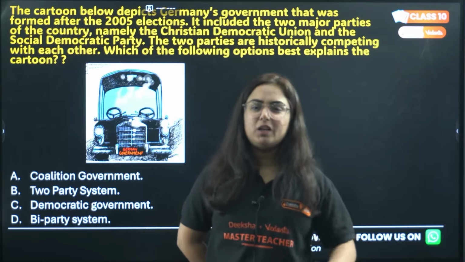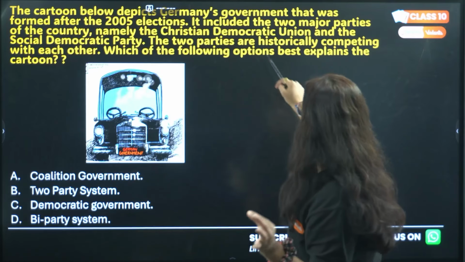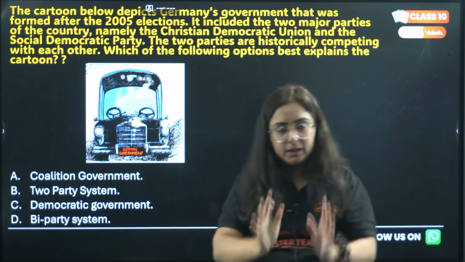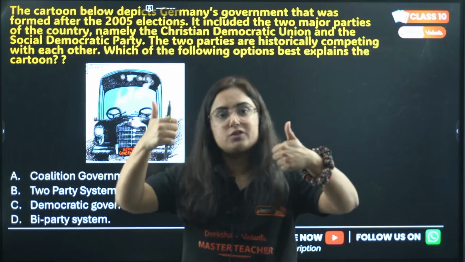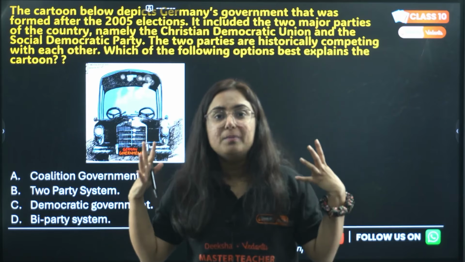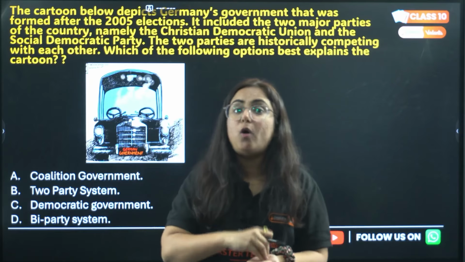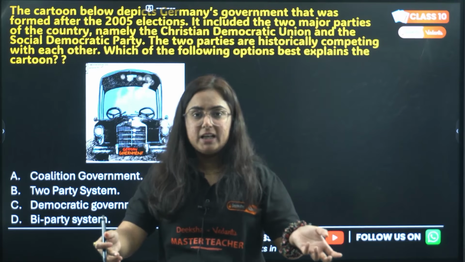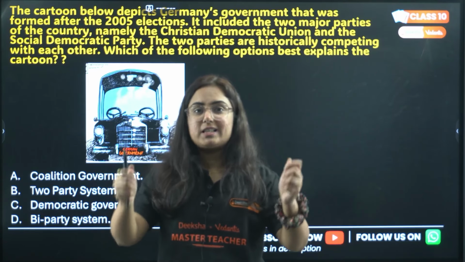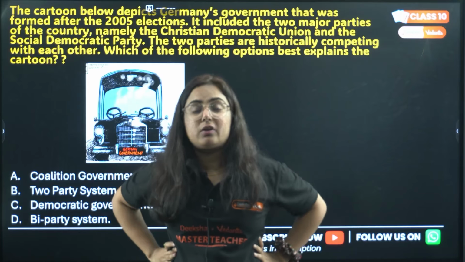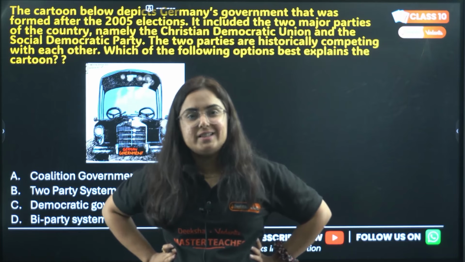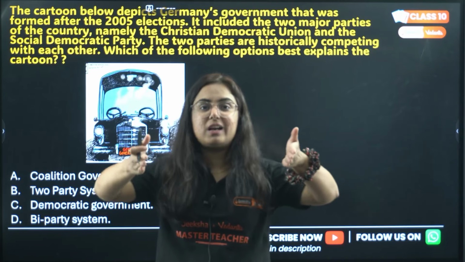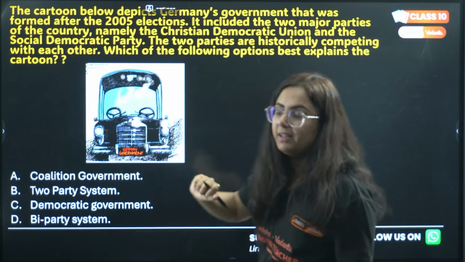Okay. No worries. Now read, which of the following options best explains the picture? So this picture explains the coalition government, when none of the parties, Christian Democrats or Social Democrats, were able to prove majority. Both of them came together and formed what? Coalition. Right? Now imagine there is a four-wheeler, and in the front seats, both of the seats have a steering. Both of them are driving. What do you think will happen? Accident. A similar accident happened in Germany when both the governments were running. Not possible, it's crazy, right?